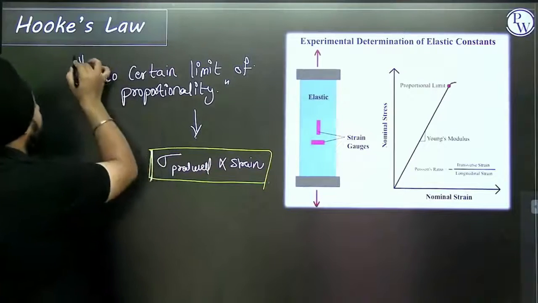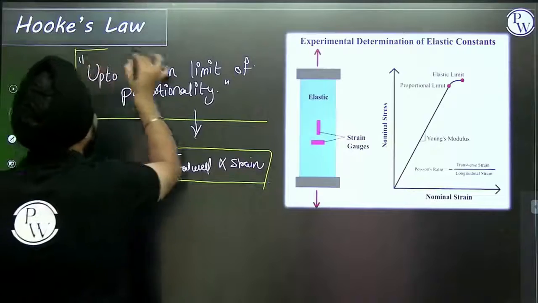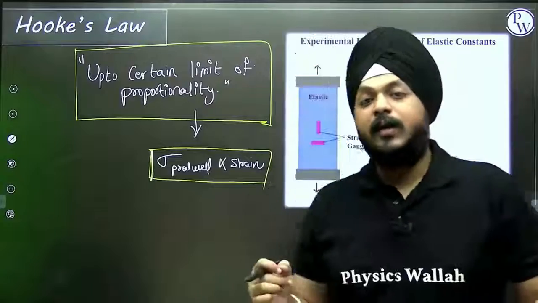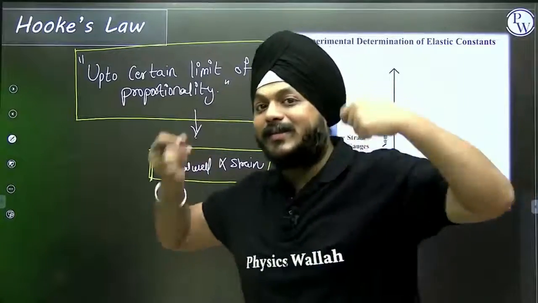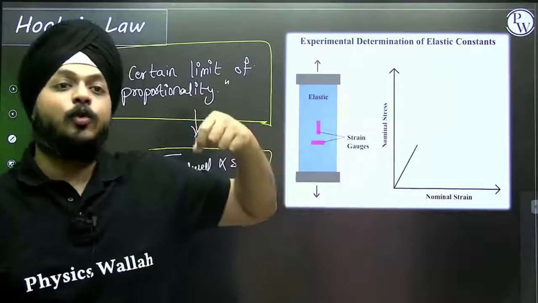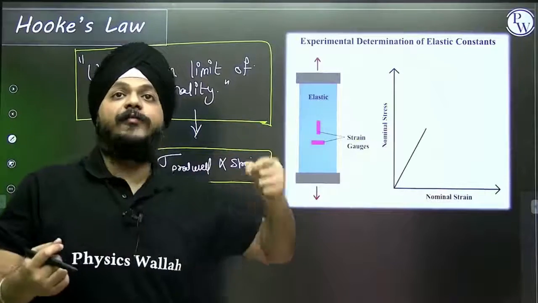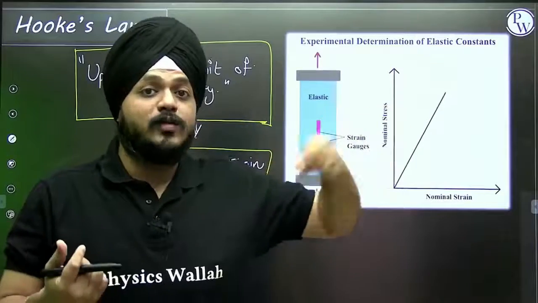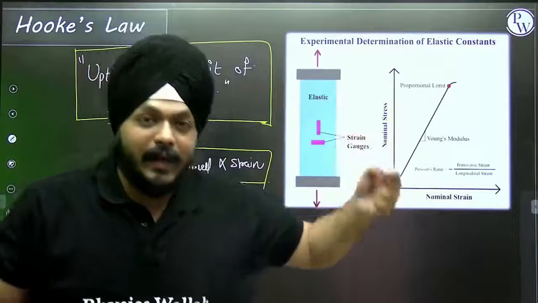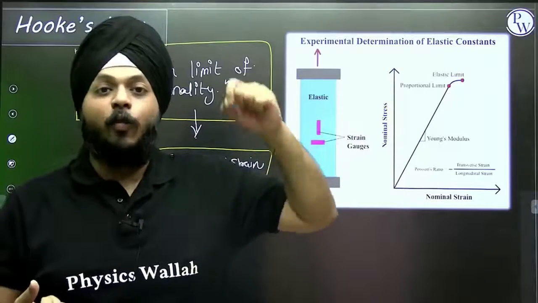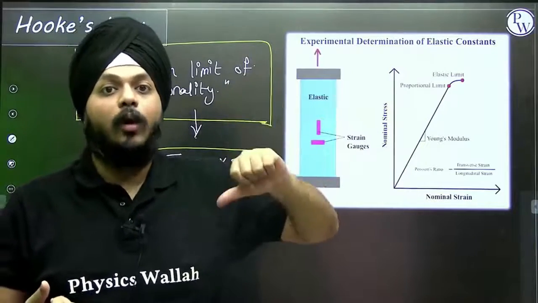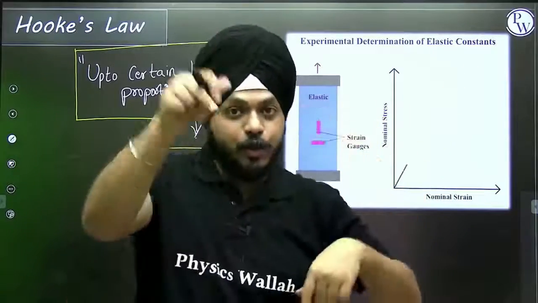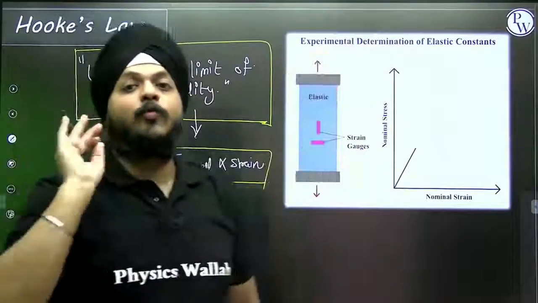But kindly mark this word, this is an important thing. Up to a certain proportionality limit, the stress produced in an elastic object, not elastic object, I must reframe that statement, the stress that is produced in elastic solids is directly proportional to strain. This is what Hooke's law is all about, but up to certain limits of proportionality. Why? As I said, physics is all about why.